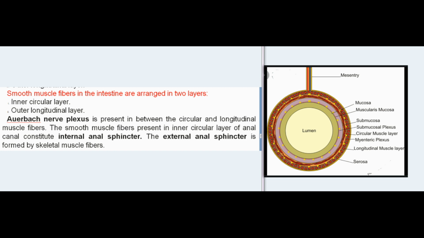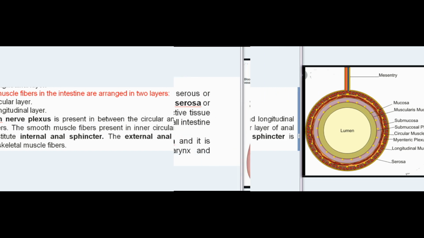Auerbach nerve plexus is present in between the circular and longitudinal muscle fibers. The smooth muscle fibers present in the inner circular layer of anal canal constitute internal anal sphincter. The external anal sphincter is formed by skeletal muscle fibers.